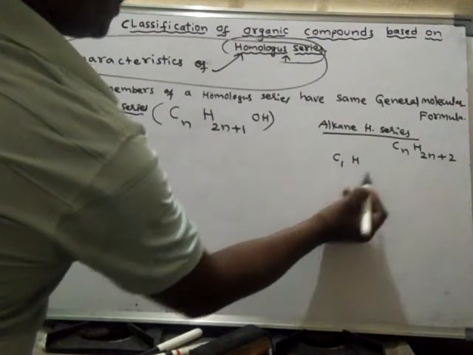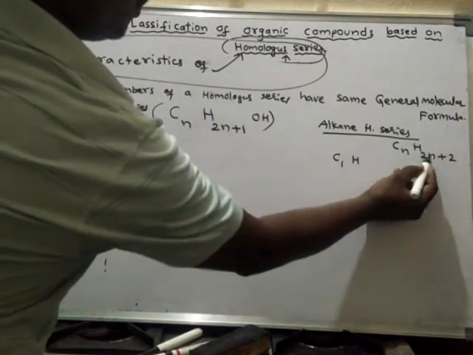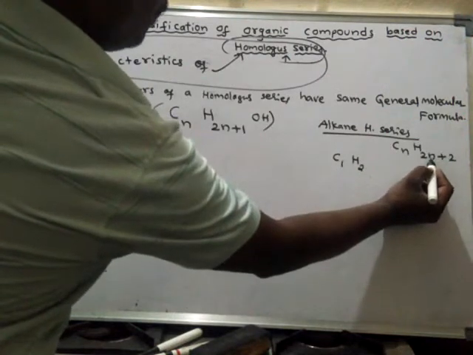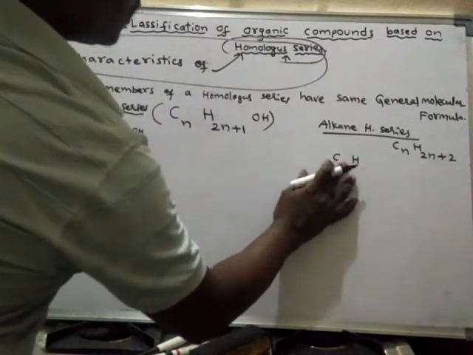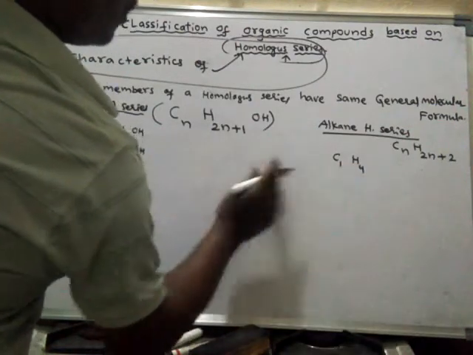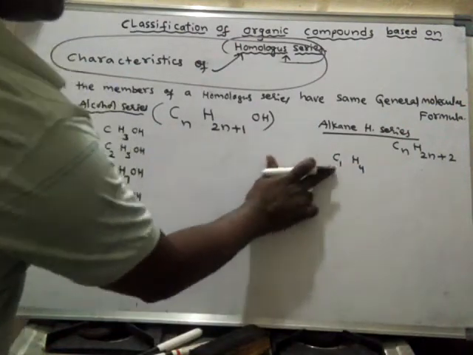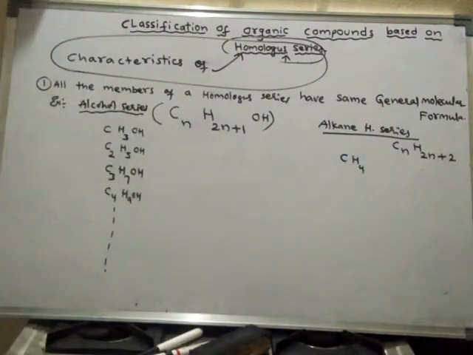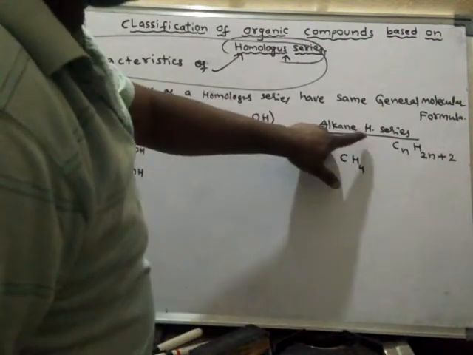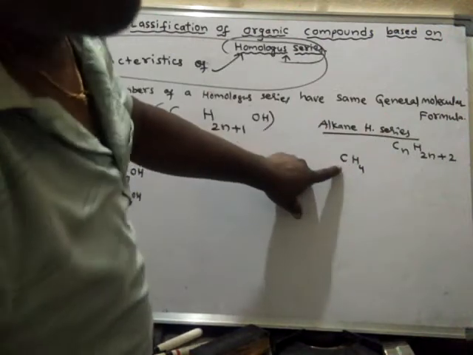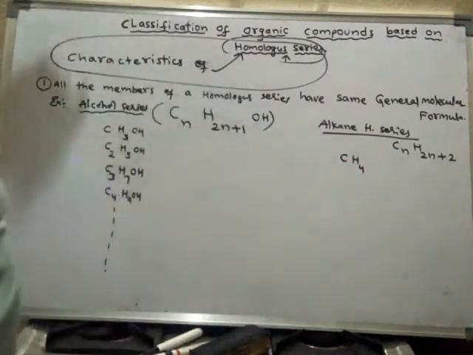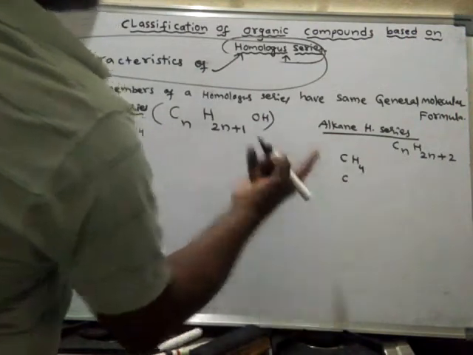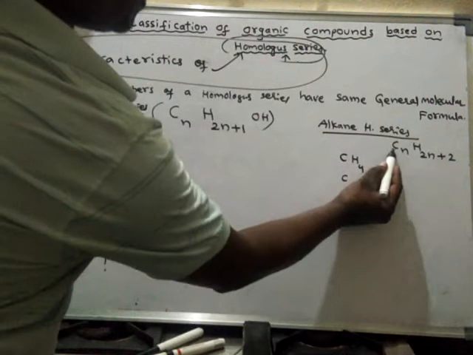H: 2 into 1 is 2, plus 2 is 4, so C1H4, or simply, since 1 need not be written, CH4. This is the first member of the alkane homologous series. What is the second member? Second member means n value 2.